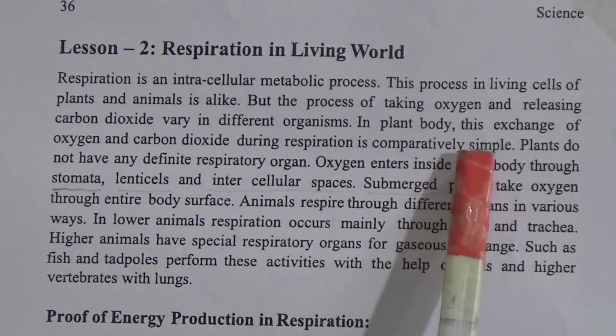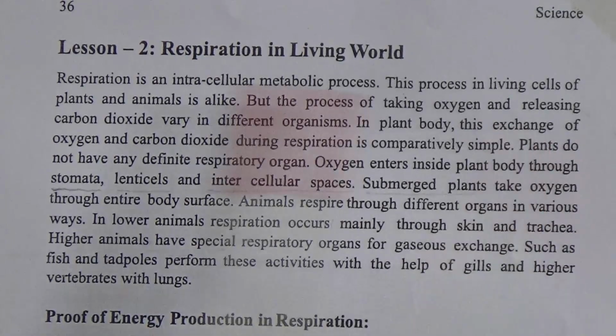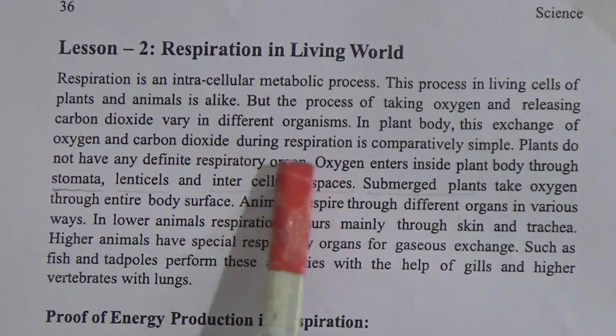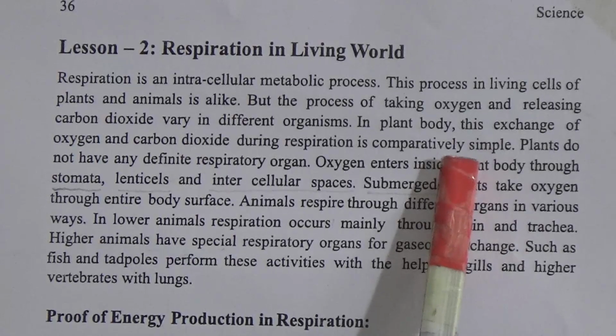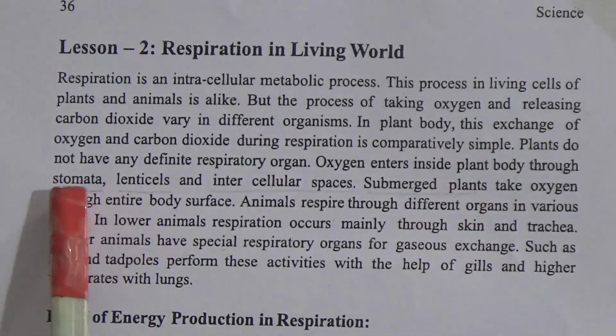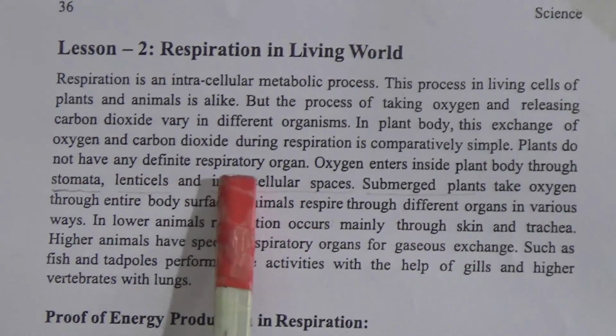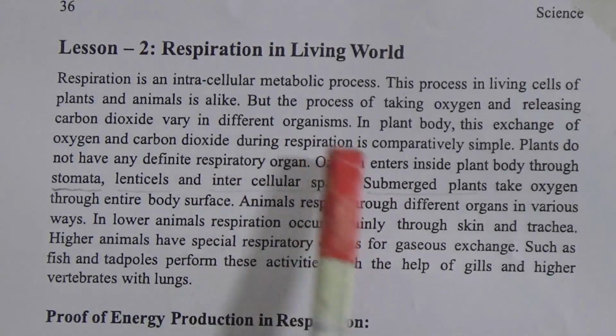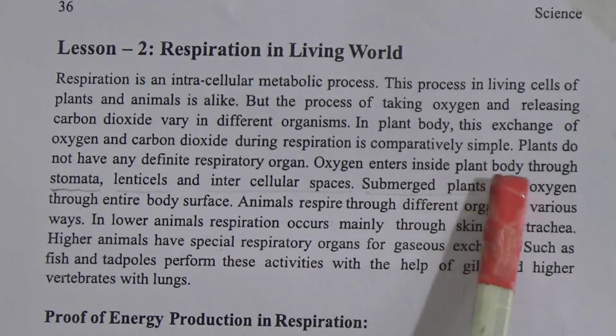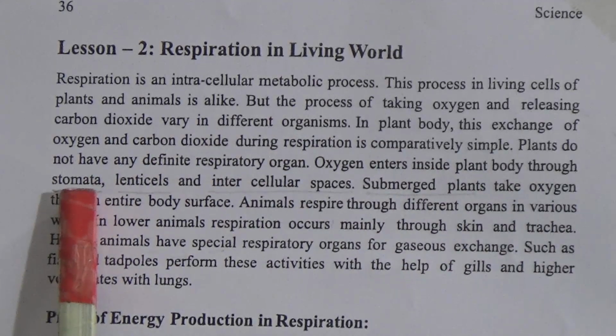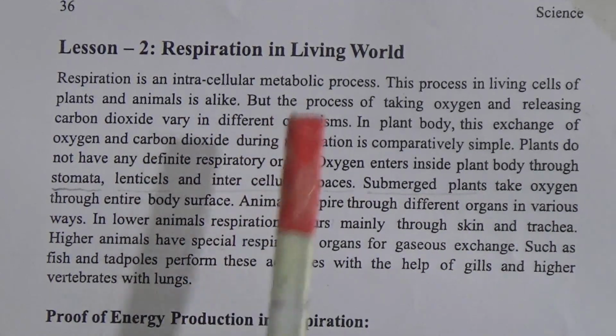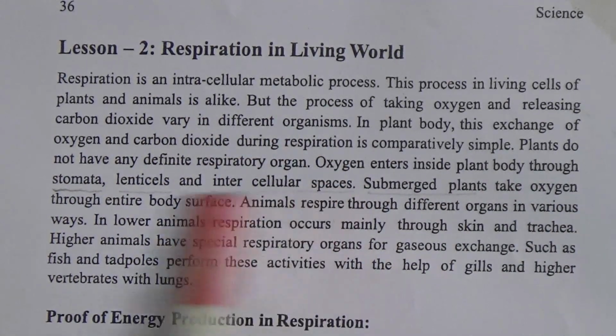In plant body, this exchange of oxygen and carbon dioxide during respiration is comparatively simple. Plants do not have any definite respiratory organ. Oxygen enters inside the plant body through stomata, lenticels and intercellular spaces.